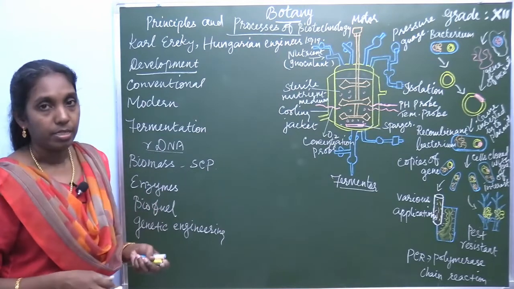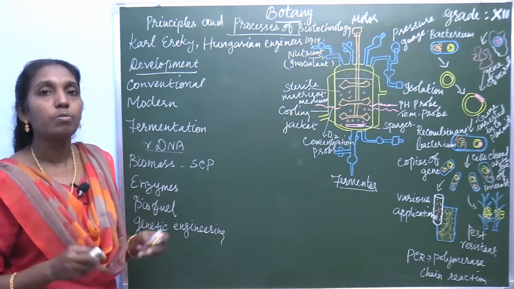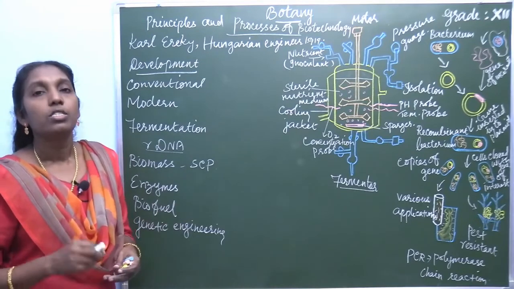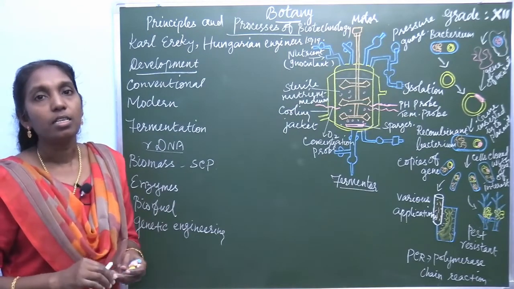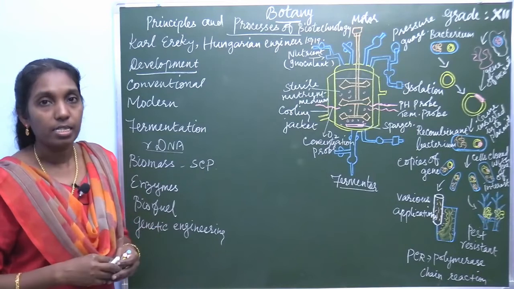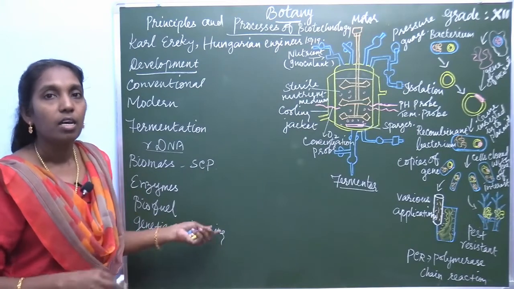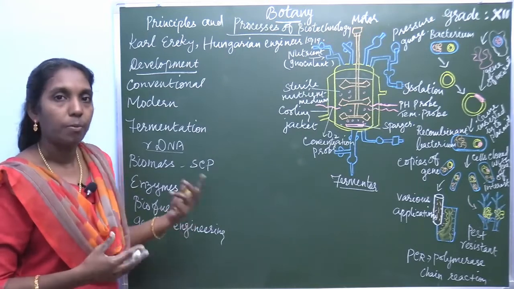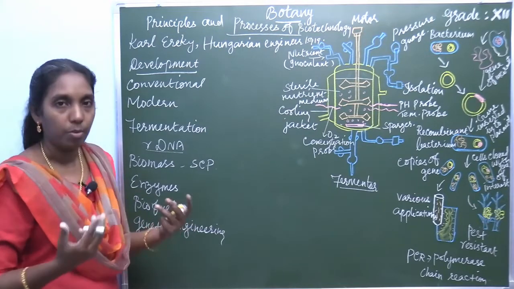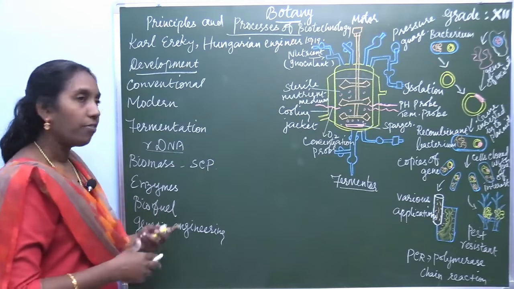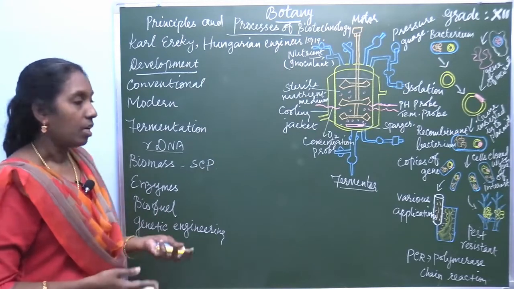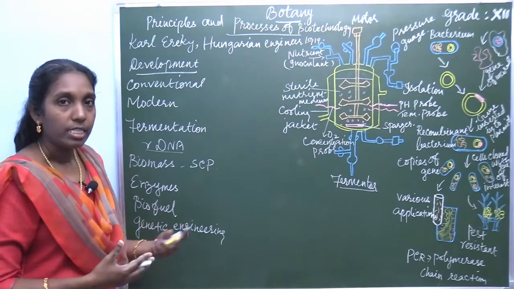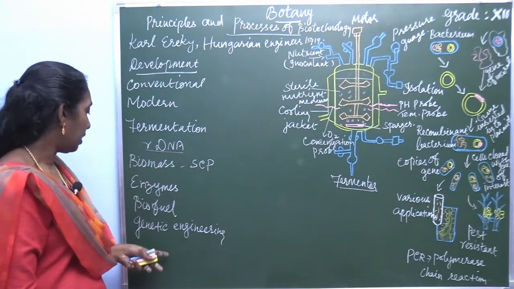Then enzymes. Enzymes are used as biosensors to detect chemicals in the food industries or processing industries. To detect the chemicals, these biosensors are used, prepared in the form of enzymes. Then biofuel: methane or some other biofuels can be prepared by this method.